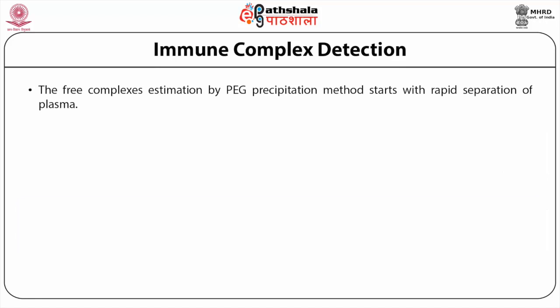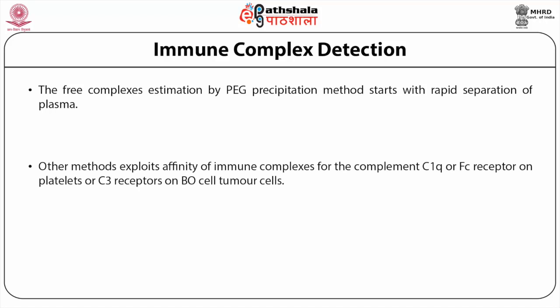The estimation of free complexes by PEG precipitation method starts with rapid separation of plasma. Other methods exploit the affinity of immune complexes for the complement C1q, or Fc receptors on platelets, or C3 receptors on tumor cells. C1q, for example, can be bound to a polystyrene tube or microplate. The immune complexes, when added, bind to C1q via their array of Fc. RIA with labeled anti-Ig quantifies the immune complexes.